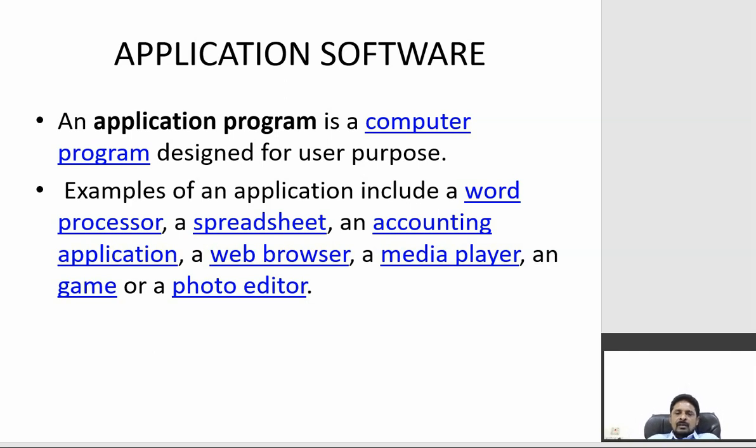System software is built for the needs of a computer system, or for its effective utilization, but application software is developed to serve the specific needs of a user. Different users have different needs, so different programs are developed for different purposes.